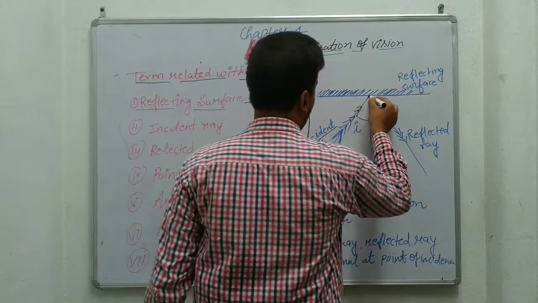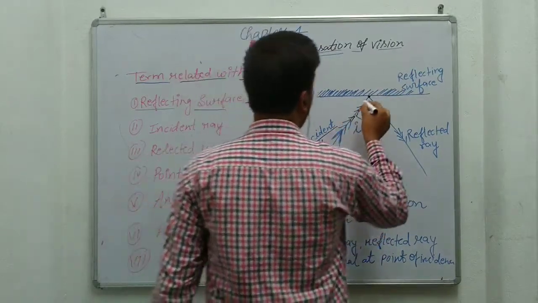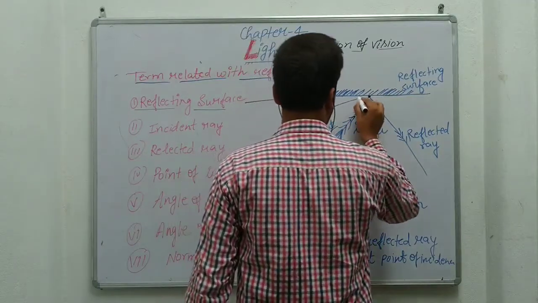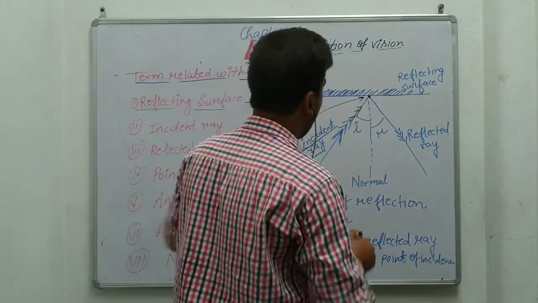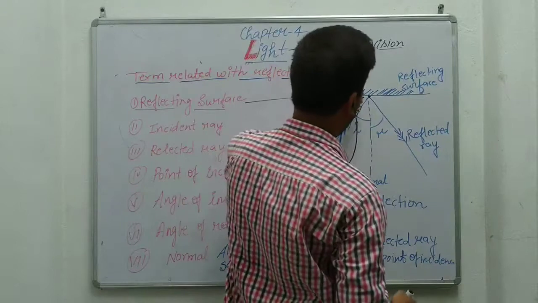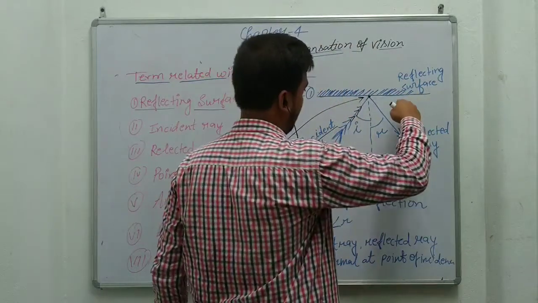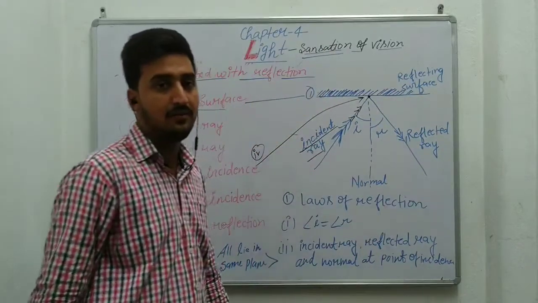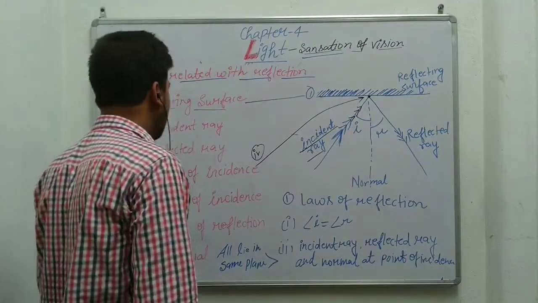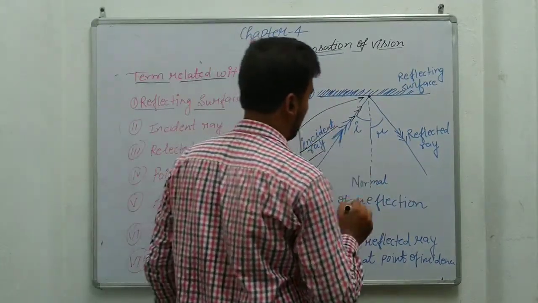After striking this point, which is the point of incidence, the fourth term, the ray bouncing back from the reflecting surface in the same medium from the point of incidence is the reflected ray.